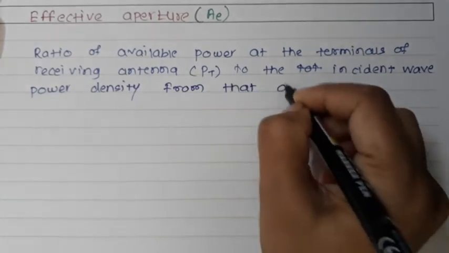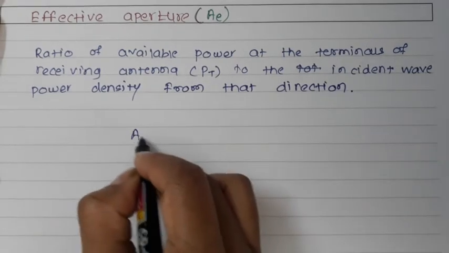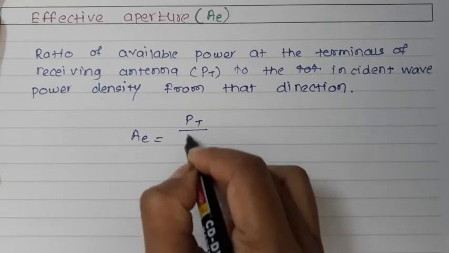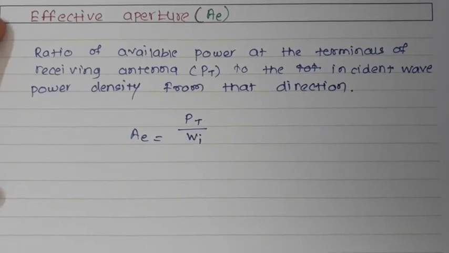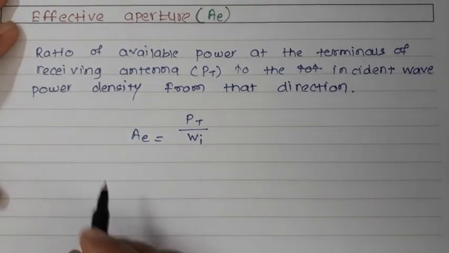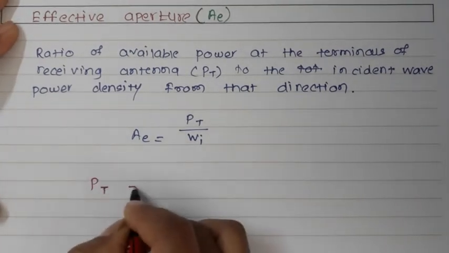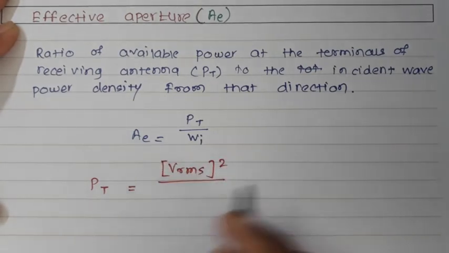Mathematically, Ae is equal to Pt by Wi, where Pt is the total power available at the antenna terminals, and Wi is the incident wave power density from that direction. It is also expressed in terms of the terminal voltage. Pt is given by V rms square by R.